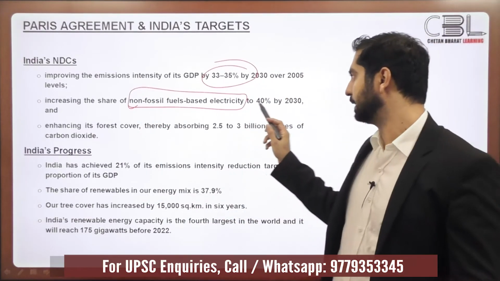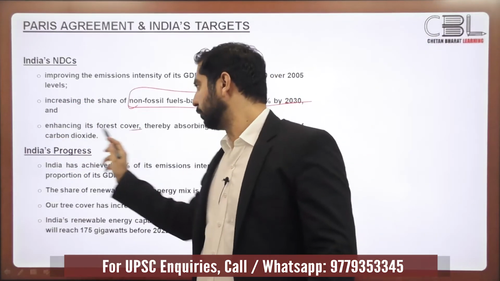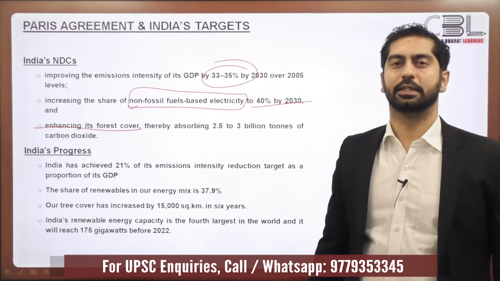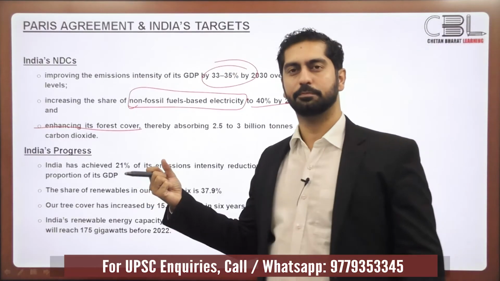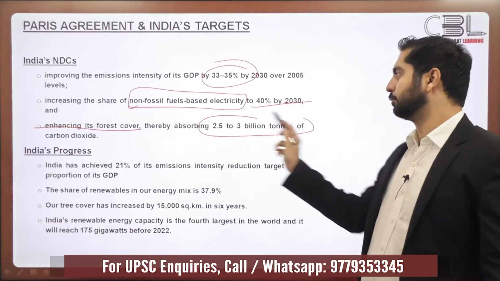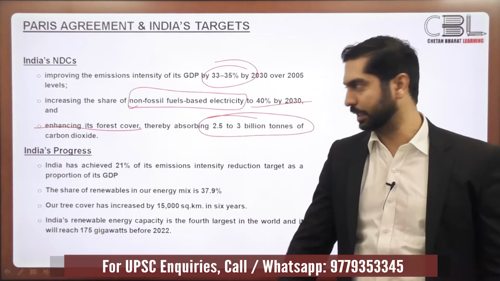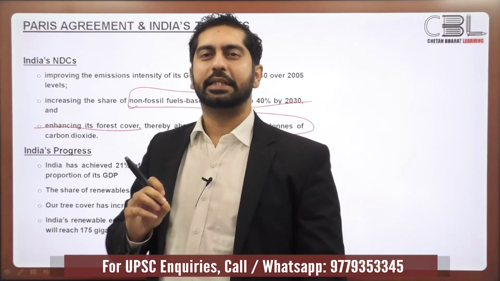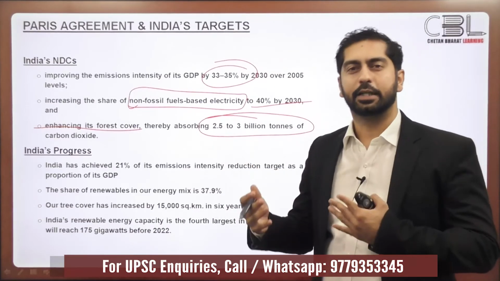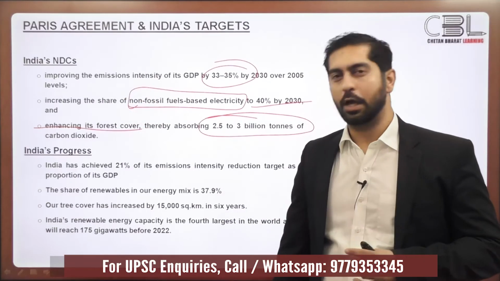Similarly, India would increase the share of non-fossil fuel-based electricity to 40% by 2030. India would enhance its forest cover. India would create new carbon sinks, which would help in long-term absorption and storage of carbon from the atmosphere, by absorbing 2.5 to 3 billion tons of carbon dioxide. So these were the three primary NDCs that India declared, and our environment minister as well as Prime Minister Modi had reiterated that India is well on its way to achieve its NDCs.